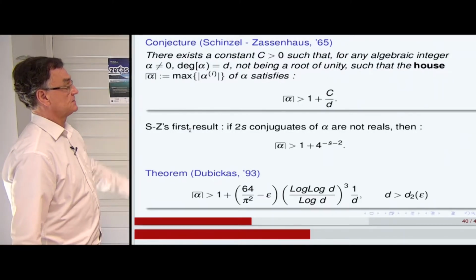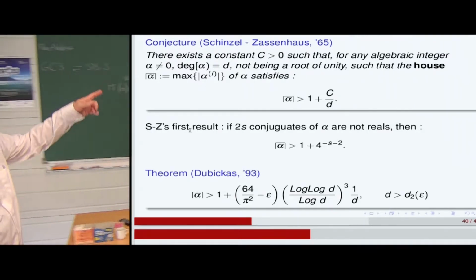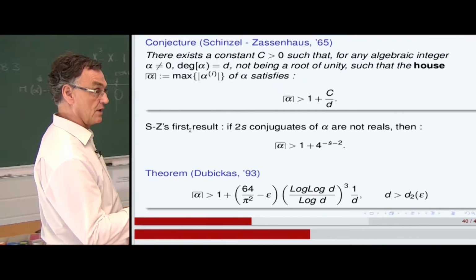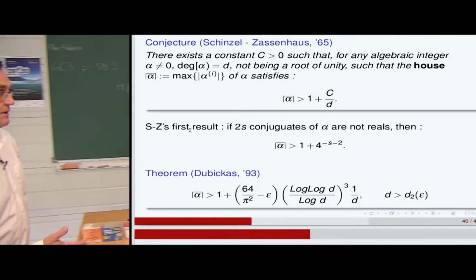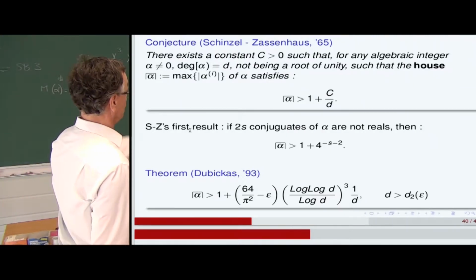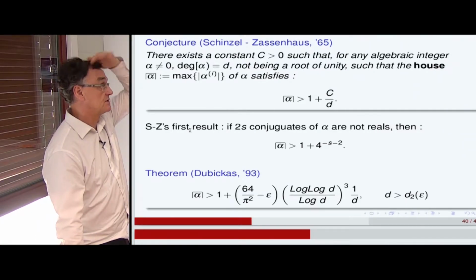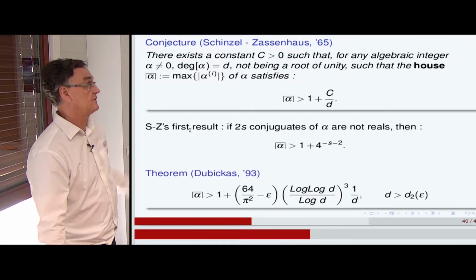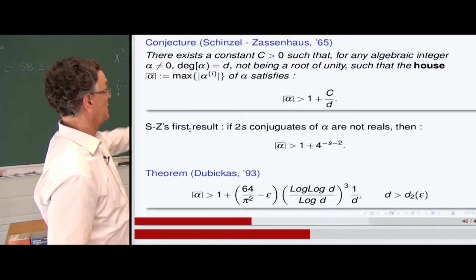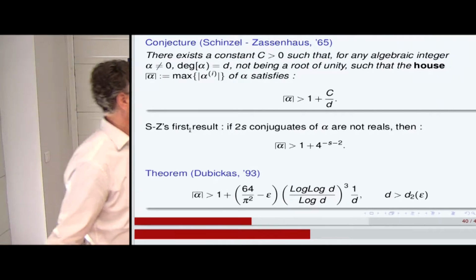So Andrzej Schinzel, in the study of the conjecture of Lehmer, proposed that. It was fairly natural. And actually the dynamics, in general, is a continuation of his ideas, because we are interested in the Rényi-Parry dynamics of the house of any algebraic integer which is reciprocal, to investigate the problem of Lehmer by the dynamics. So in the original paper of Schinzel and Zassenhaus in 65, if alpha has 2s non-real conjugates, then we have this bound. This bound is very bad, but it was the first result.